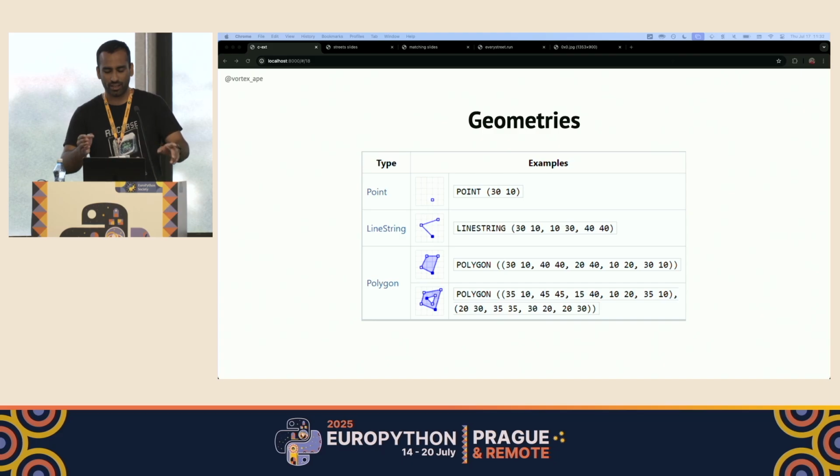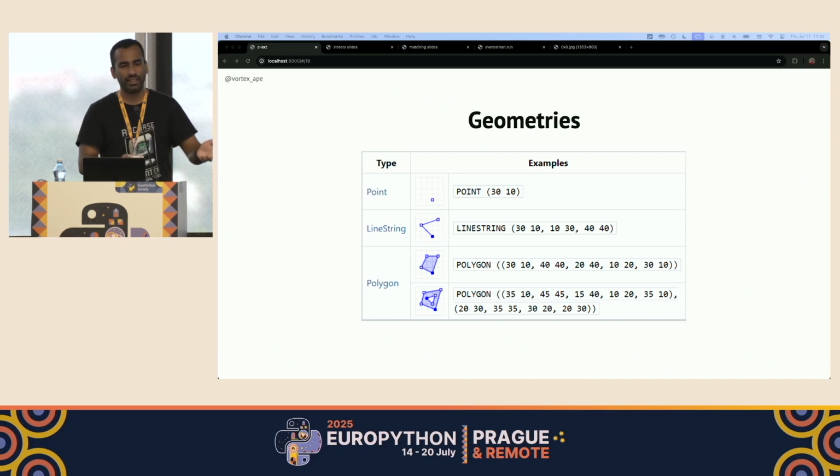So let's break down the basic building blocks of vector data. Points represent single locations. For example, the location of this conference center, or the location where I started my run. Line strings are paths or routes, perfect for representing streets or running, or like the complete run, basically. And polygons represent areas like parks, buildings, or even an entire city. These are the fundamental geometries, and we can combine them into more complex shapes like a multi-point or a multi-line string, but we won't cover that in this talk.